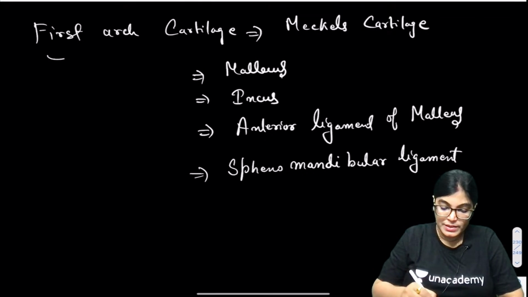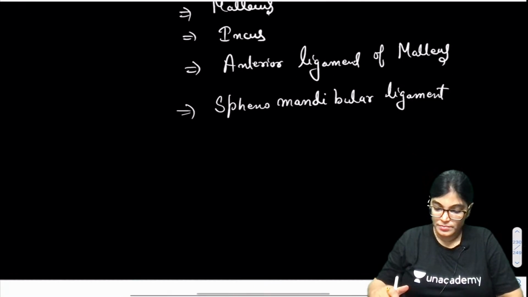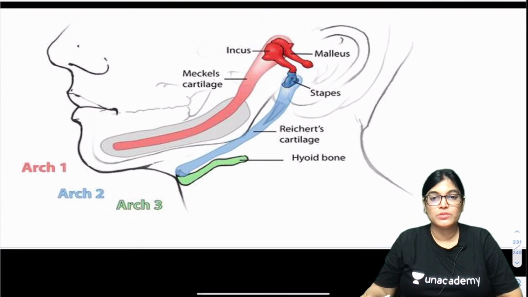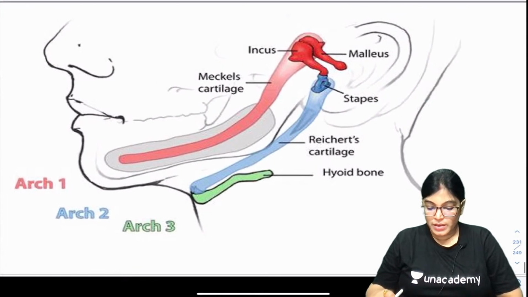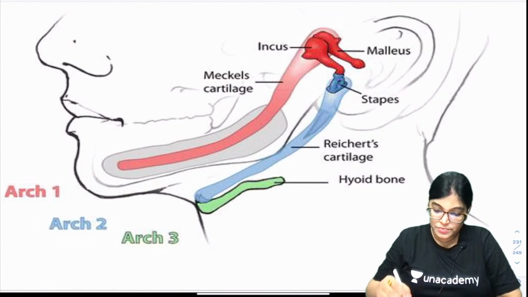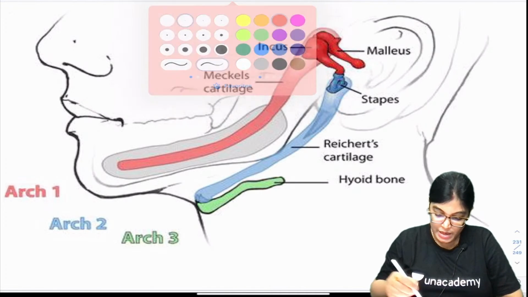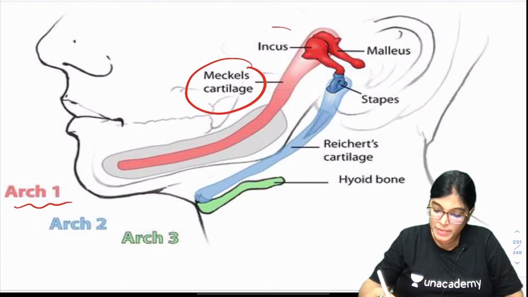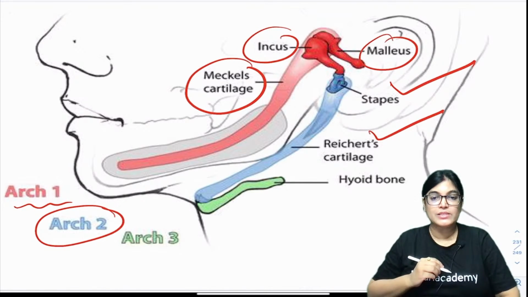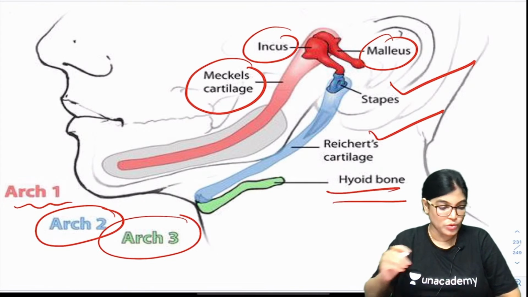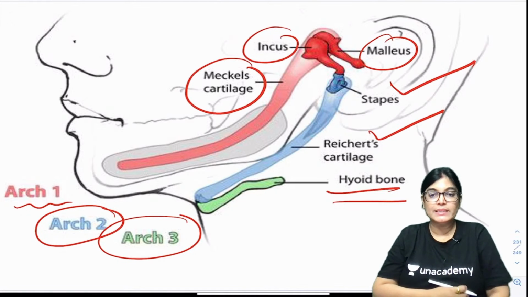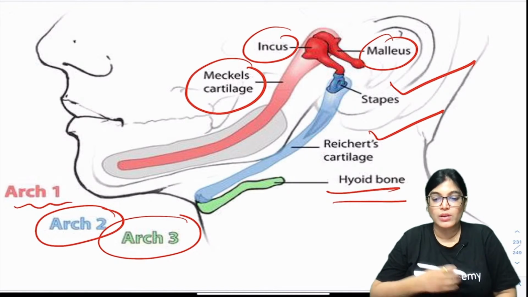Now, moving on to the derivatives of second arch. So, I would like to show you this diagram and then I will move up with the explanation. See, when we are talking about the first arch, it's the Meckel's cartilage, malleus and incus which is shown. When we are talking about second arch, it is the Reichert's cartilage and stapes, and of the third arch is the hyoid bone. So, let me give you more detail. I will detail the cartilages of all the arches.